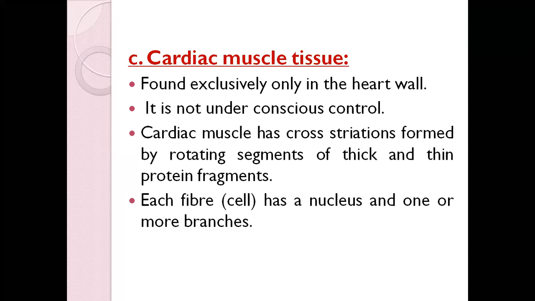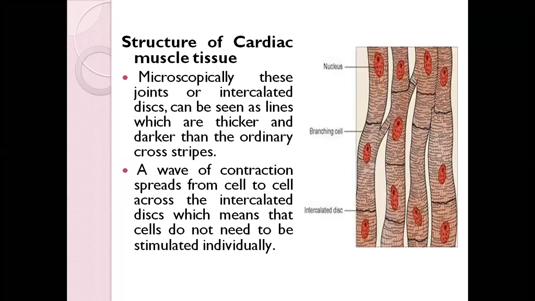Why is it called cross striation? If you see from the diagram, they have a cross striation like structure. They are interconnected in between, and they have intercalated discs, those black-colored ones. Then they have branching cells, so the cells are branching and connecting to one another. They also have one nucleus. This is how the structure of cardiac muscle is. They have cross striation.